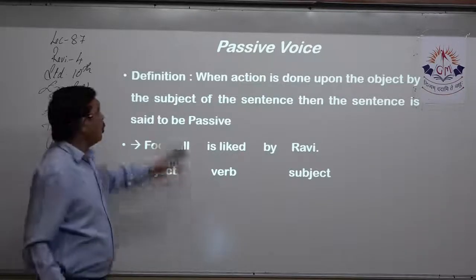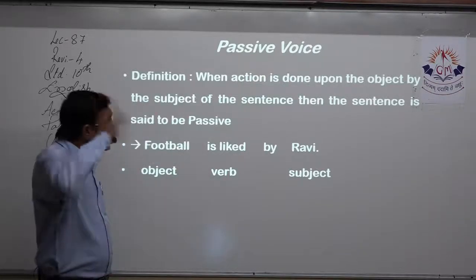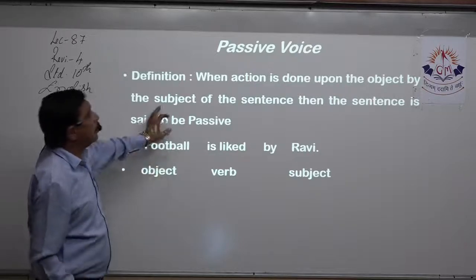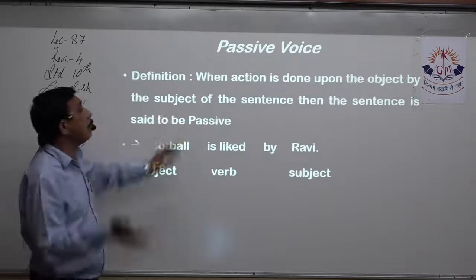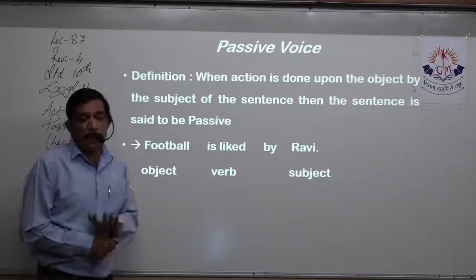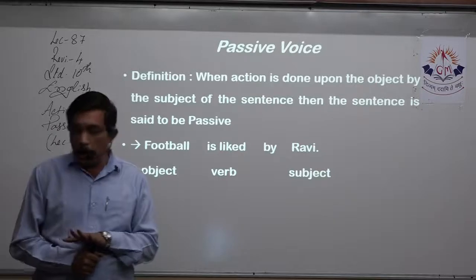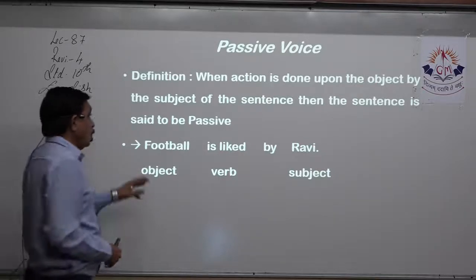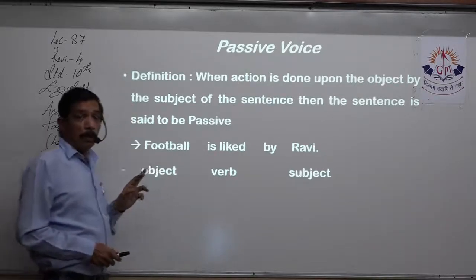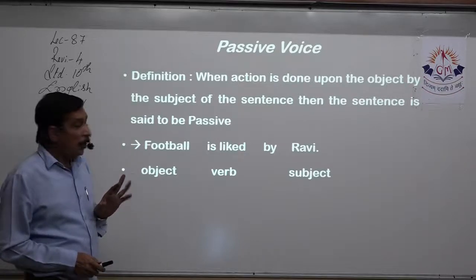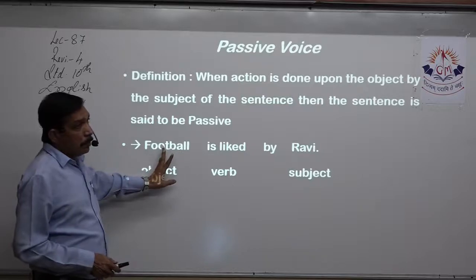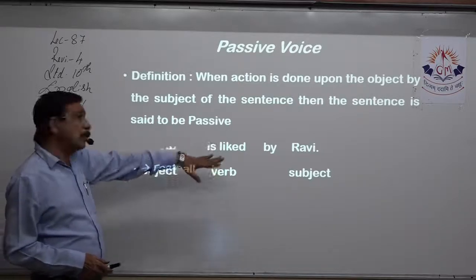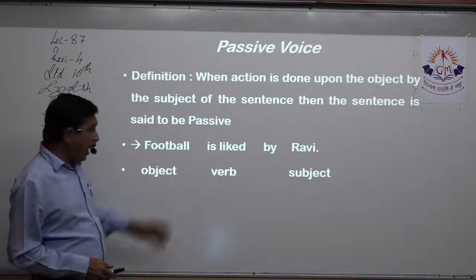Definition of passive: when the action is done upon the object by the subject of the sentence, then the sentence is said to be in passive. Now we already know that the SVO format changes into OVS.